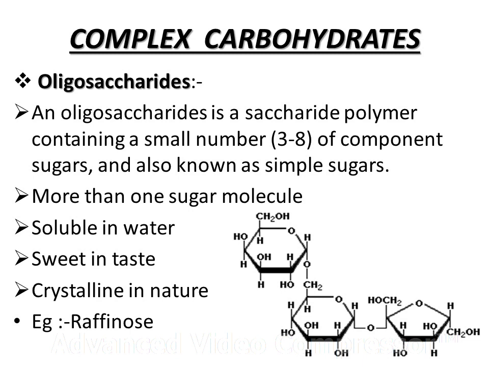It is also called simple sugar. So it contains more than one sugar molecule. Properties of this oligosaccharide are also the same as monosaccharide and disaccharide. It is also soluble in water, sweet in taste and crystalline in nature. Example of the oligosaccharide is the raffinose. Raffinose contains 3 sugar molecules which are monosaccharides.